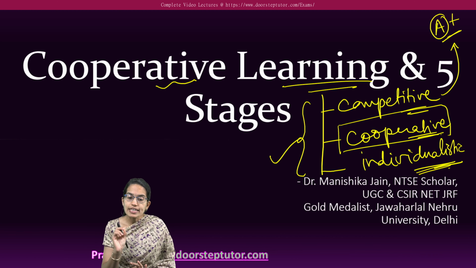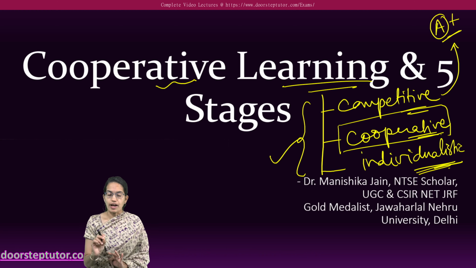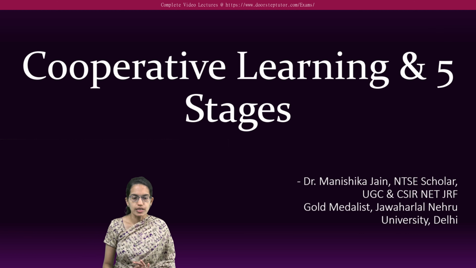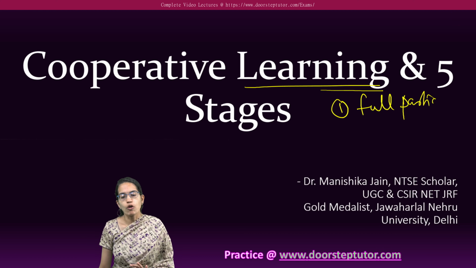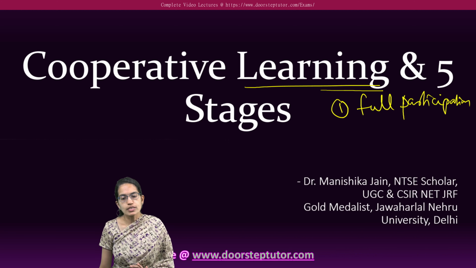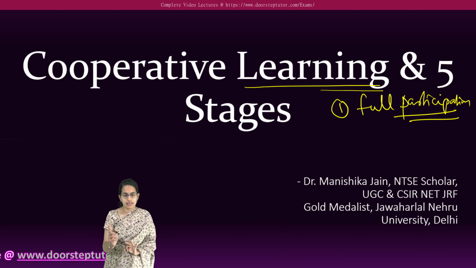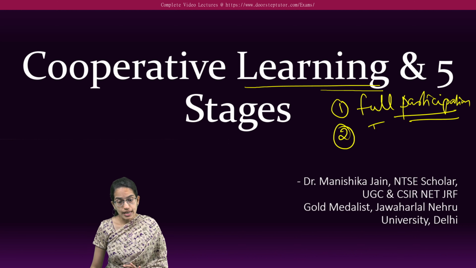Now, we'll be coming to the stages in a while, but before that, let's understand when cooperative learning can be a successful model. It can be successful when the following goals are met. First is full participation of each individual. Because it is cooperative, unless every individual participates, the results cannot be as good as they can be.